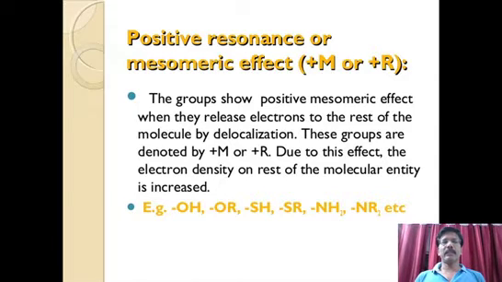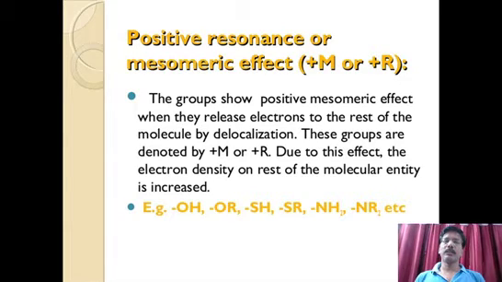Similarly, we have another effect which is called positive resonance or mesomeric effect, denoted as plus M or plus R. It is quite opposite to the previous type. Here, electrons are released from the group. That is, these particular groups release an electron pair.